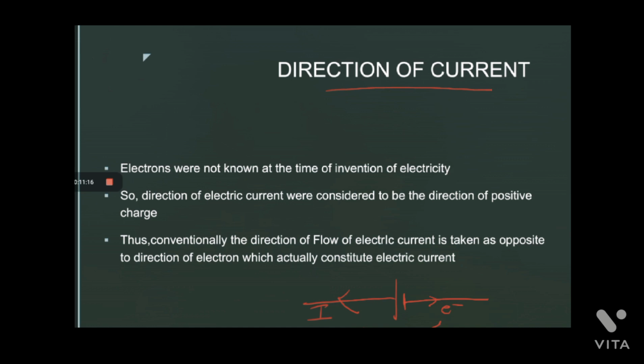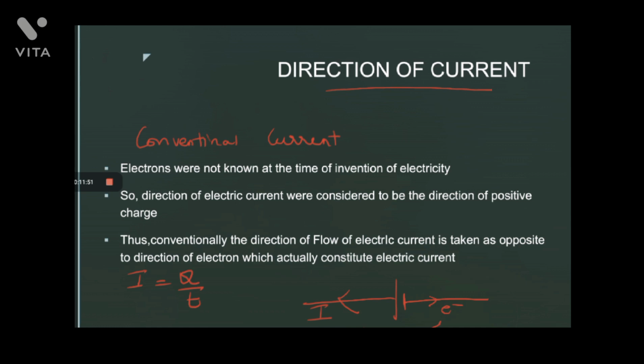Opposite to the direction of electron, we call it conventional current. Why is it called conventional current? Because the direction of the current is opposite to the direction of electron. So this is called conventional current. Though we don't bother about it, it does not depend on the direction in which the electrons flow. Though it is very difficult to admit, we can have some satisfaction with an expression, I is equal to Q by T.